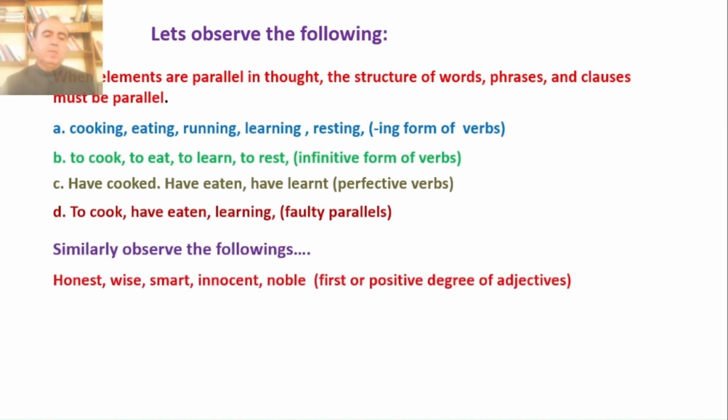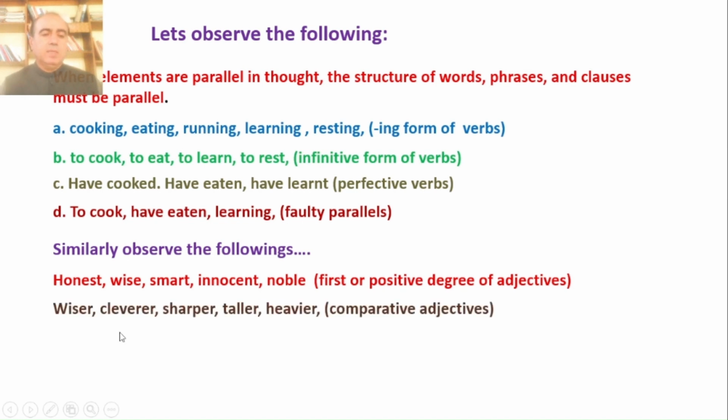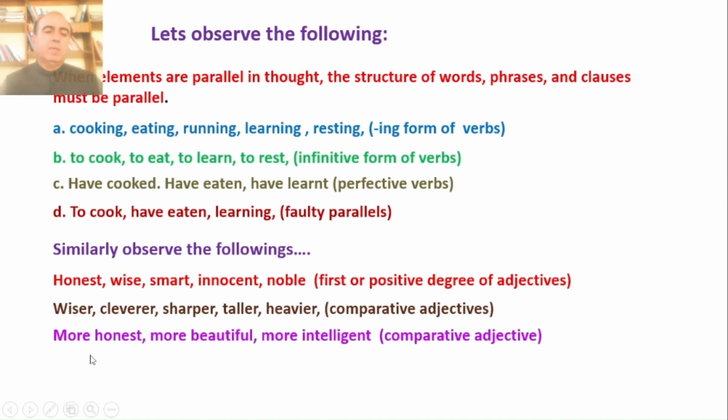Similarly, we say honest, wise, smart, innocent, noble. This is first or positive degree of adjective. You say wiser, cleverer, sharper, taller, heavier, comparative degree. We say more honest, more beautiful, more intelligent, that is also comparative adjective.